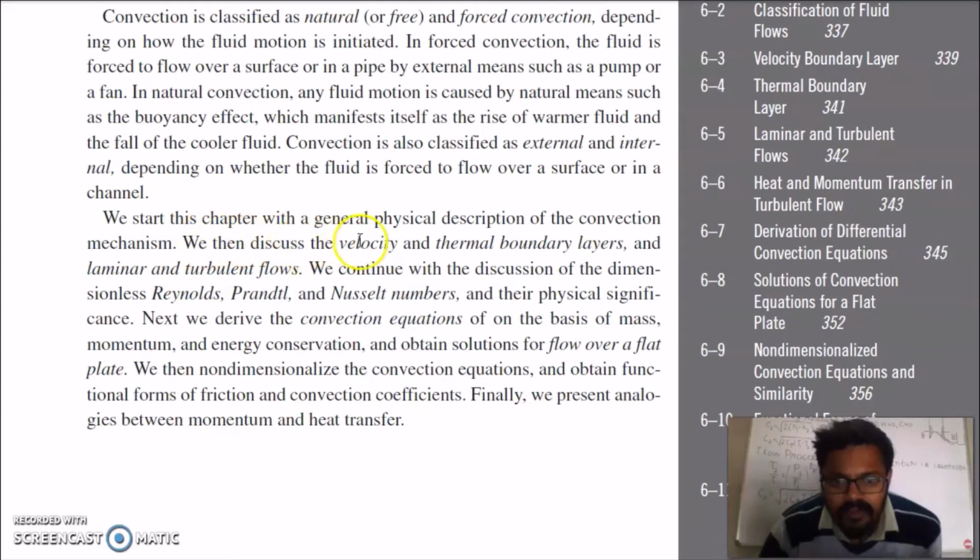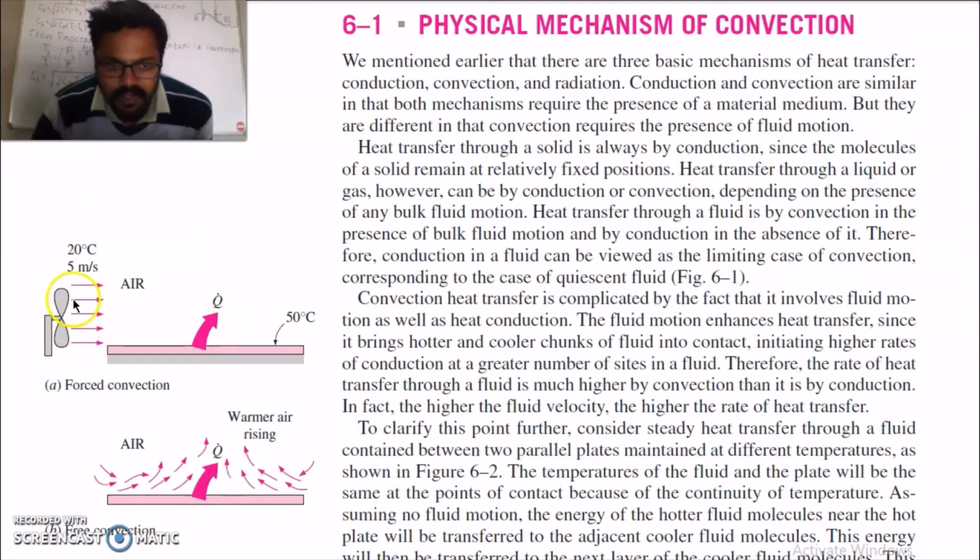We start this chapter with the discussion of the mechanism of convection. We discuss velocity and thermal boundary layer, laminar and turbulent flows. Then we discuss dimensionless numbers: Reynolds number, Prandtl number and Nusselt number. You can see here, this is a forced convection. This is a natural convection due to the buoyancy effect, density difference and gravity.